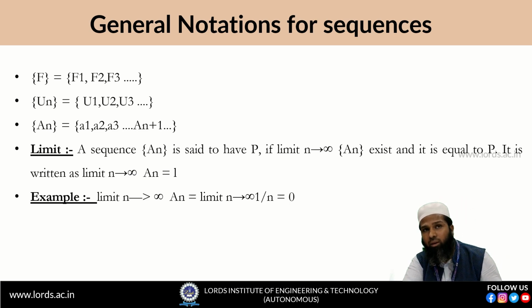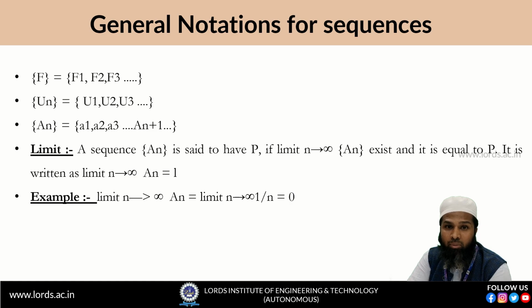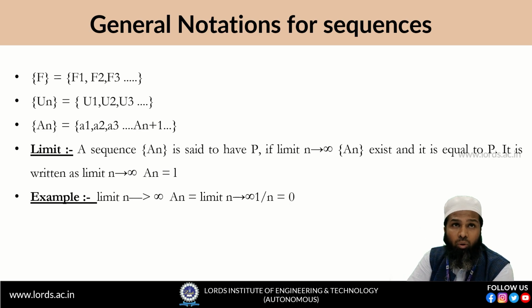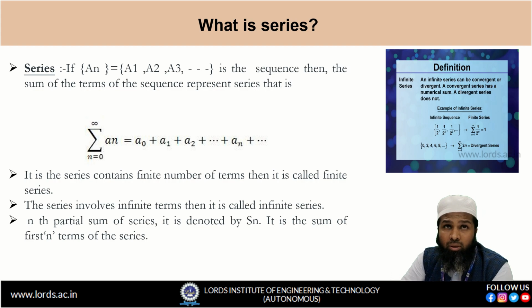The sequence 1 by n is 1, 1 by 2, 1 by 3 and so on, 1 by n and so on. What is the last term? The last term is 0. So that is called the limit of the sequence. Whenever we talk about the limit of the sequence, we want to know the last term of the sequence.